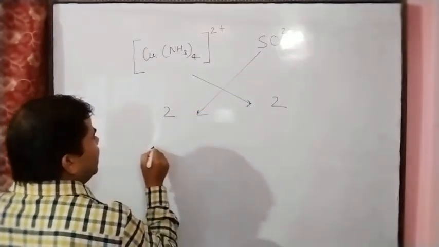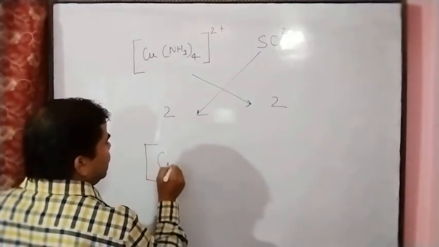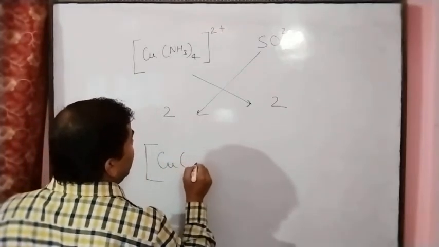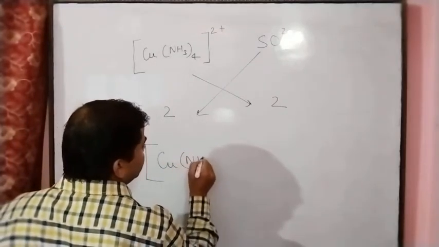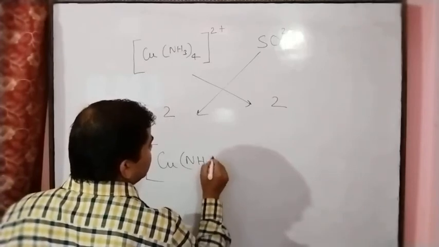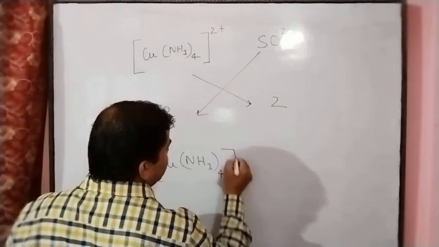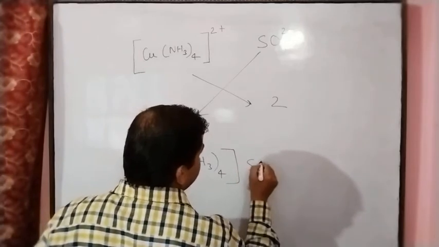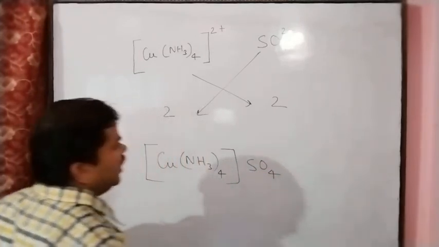Then the formula will be copper tetraamine, like in this manner.